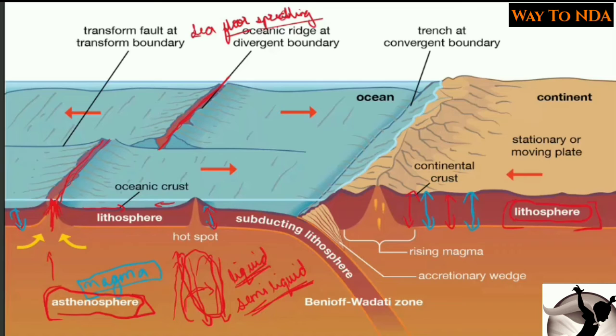So as the oceanic crust is thin in nature, it is very easy to break. So here you can see it is broken. Okay, so it is broken and lava is coming outside, that is the magma is coming outside. And when this magma is coming outside, it will get solidified. Okay, it will get solidified on this part.